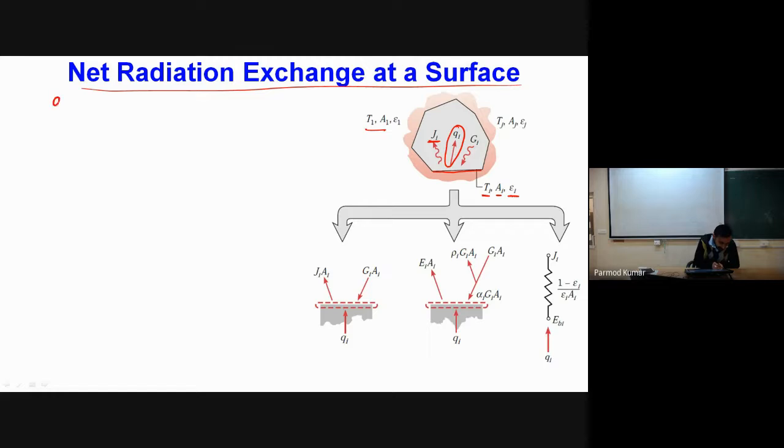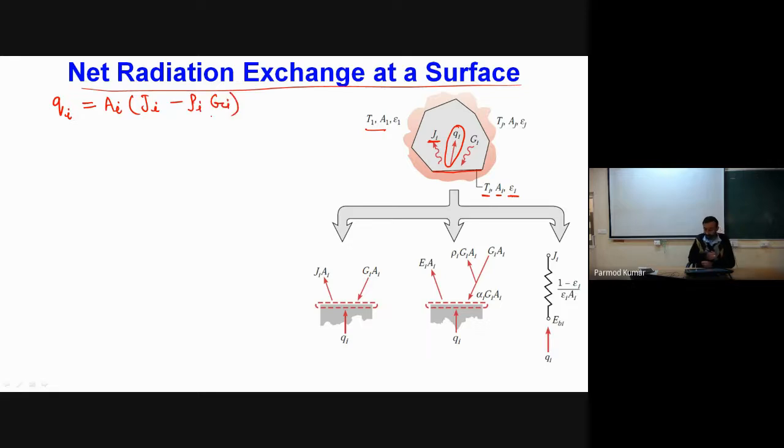Can you tell me what will be the value of Qi? If Qi is the net heat transfer associated with the surface, it will be equal to Ai, the area of the face, times Ji, the total radiosity, minus rho i into Gi.